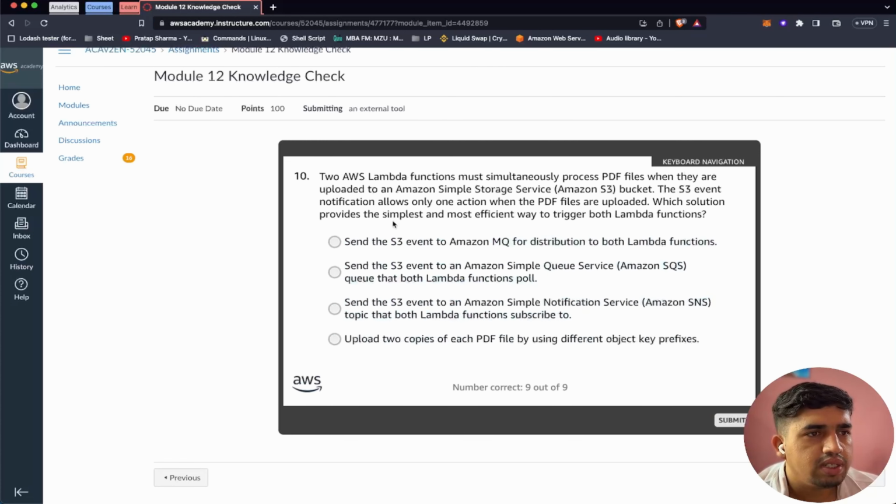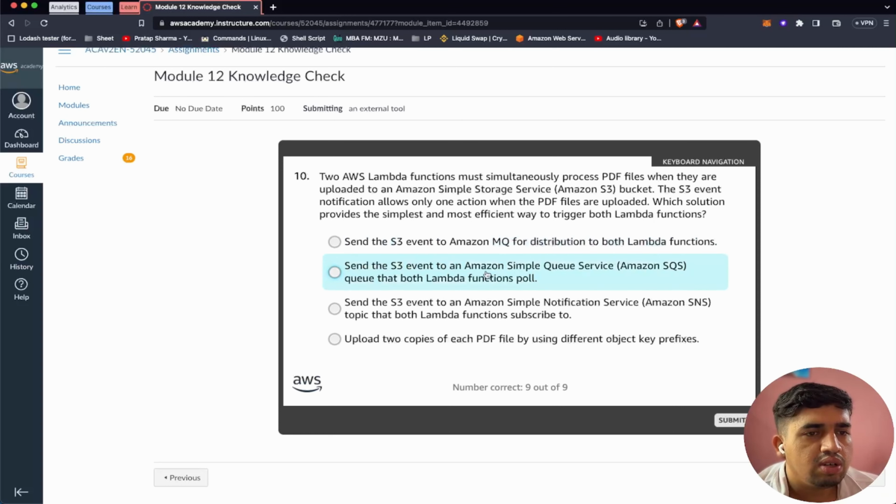Okay, so question number 10. Two AWS Lambda functions must simultaneously process PDF files when they are uploaded to an Amazon S3 bucket. The S3 event notification allows only one action when the PDF files are uploaded. Which solution provides the simplest and most efficient way to trigger both Lambda functions? Send the S3 event to the Amazon MQ message broker queue for distribution to both Lambda functions.